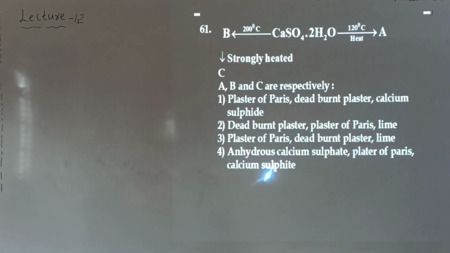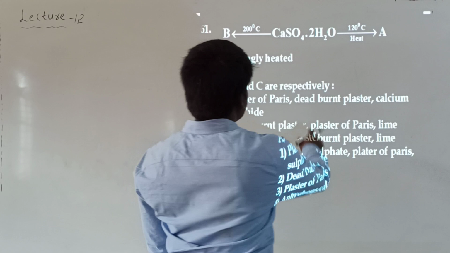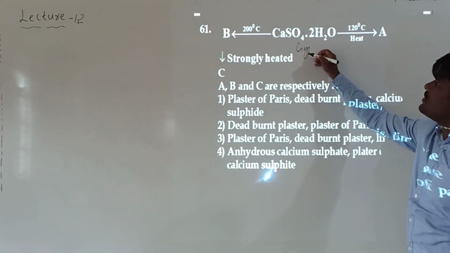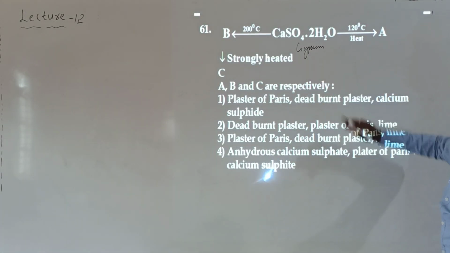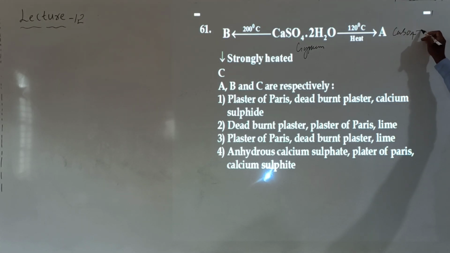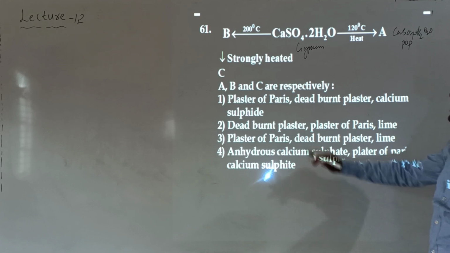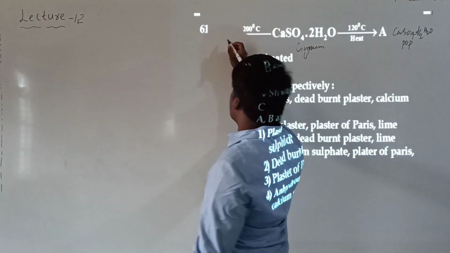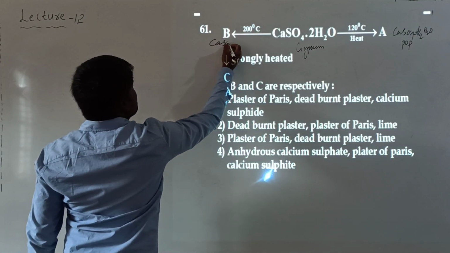Look at the next question. What he has given? This is gypsum. When gypsum is heated at 120 degrees, what will it form? It forms plaster of Paris. When gypsum is heated at 200 degrees centigrade, it will form calcium sulfate anhydrous.